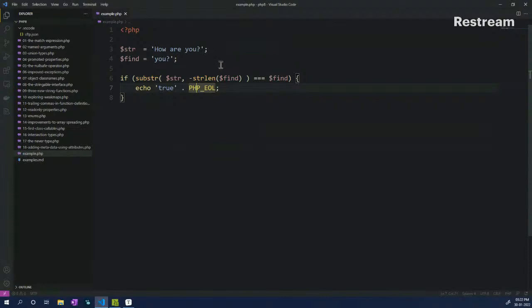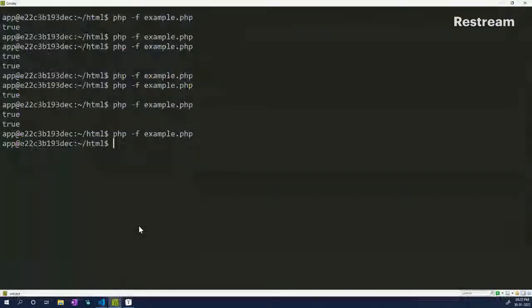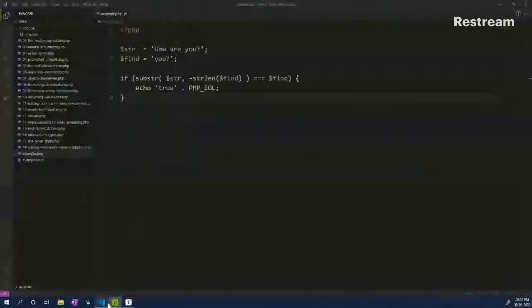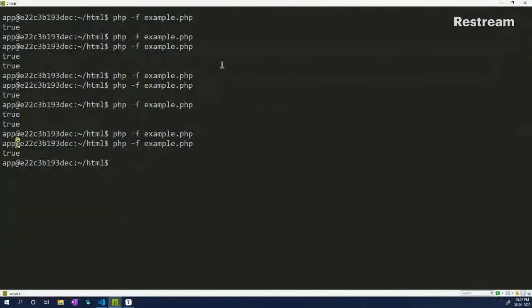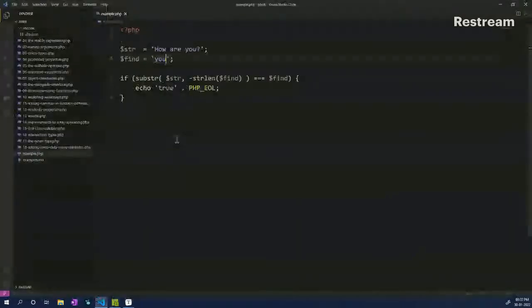Here again we are doing pretty much the same thing, wherein the minus means we go back from behind and try to figure out if it ends with a certain keyword that we have passed in. So if I save this and run it, you will see that it gives an output of true. If we change it to something else, wherein we remove the question mark or something like that, it will not return any output, which means that it is not going into the if statement.